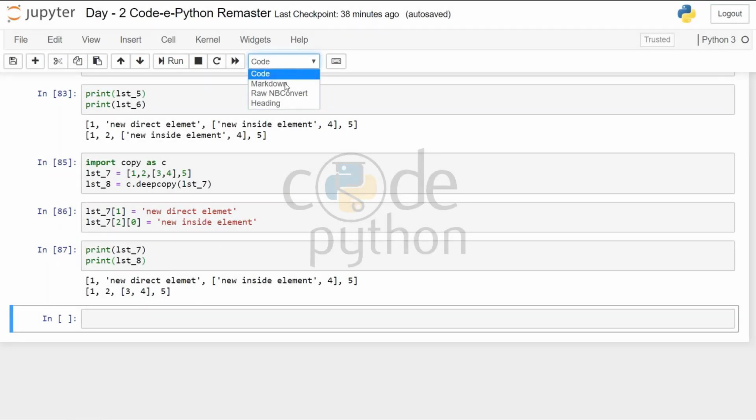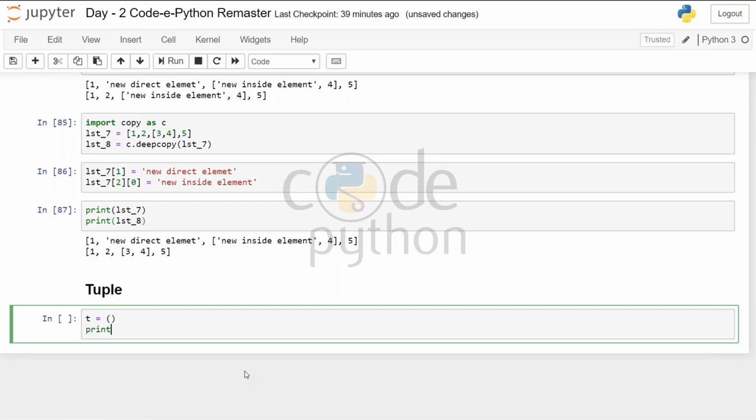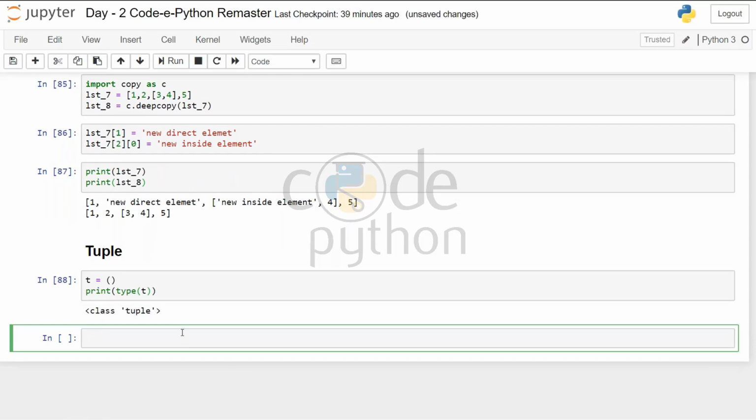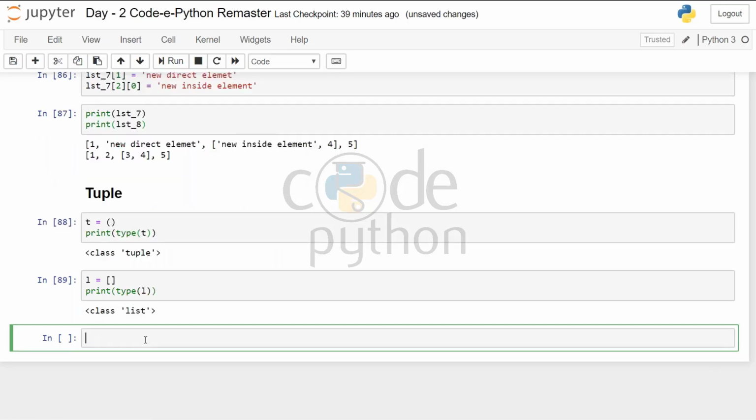Next, we'll start with tuples. Now, a tuple is similar to a list, but there are a few changes in that. So let's just define one here. This is represented by round brackets. Now, when I print type of T, it is a tuple. We used to initialize a list by writing square brackets. What's different between a list and a tuple is that a list is mutable, but a tuple is not.